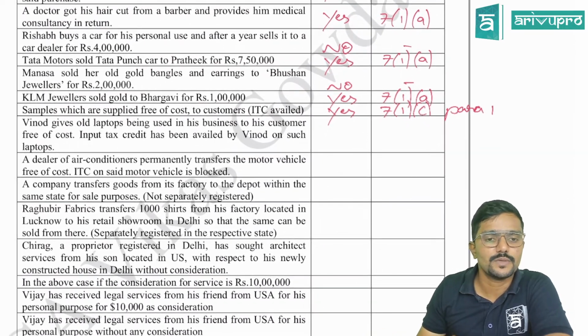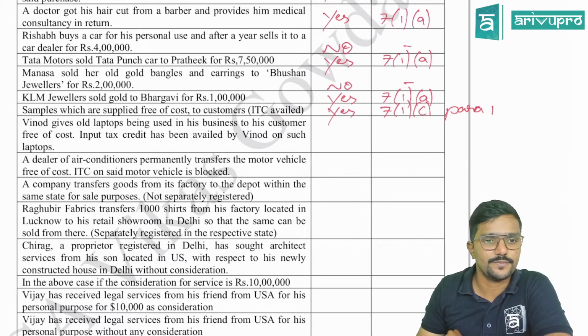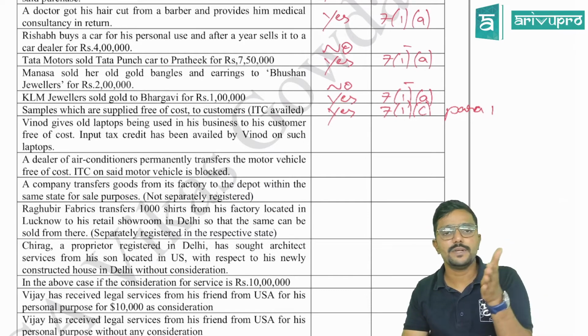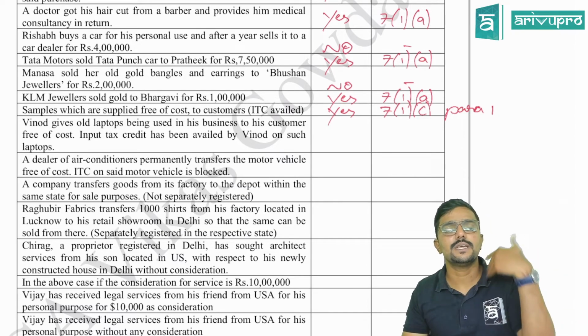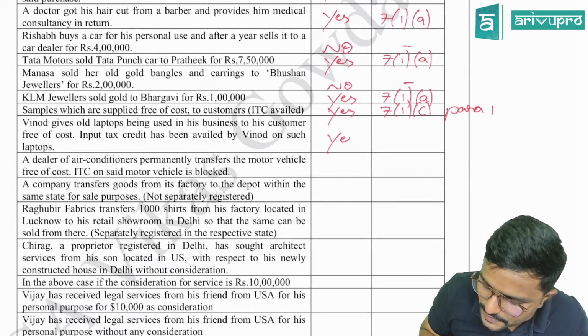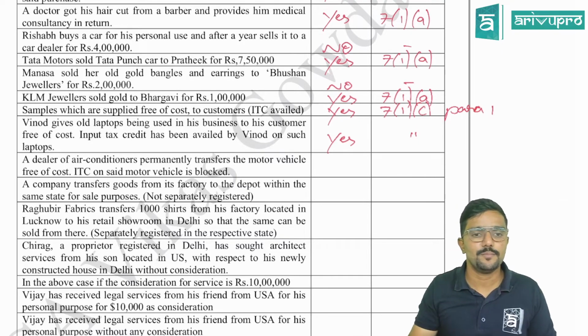Okay, next. Vinod gives old laptops being used in his business to his customer free of cost. Input tax credit has been availed by Vinod on such laptop. So Vinod had purchased a laptop, claimed input tax credit on it, and now he is giving it free of cost. So in that case, is it a supply? Yes, same case. 7.1C para 1, guys.